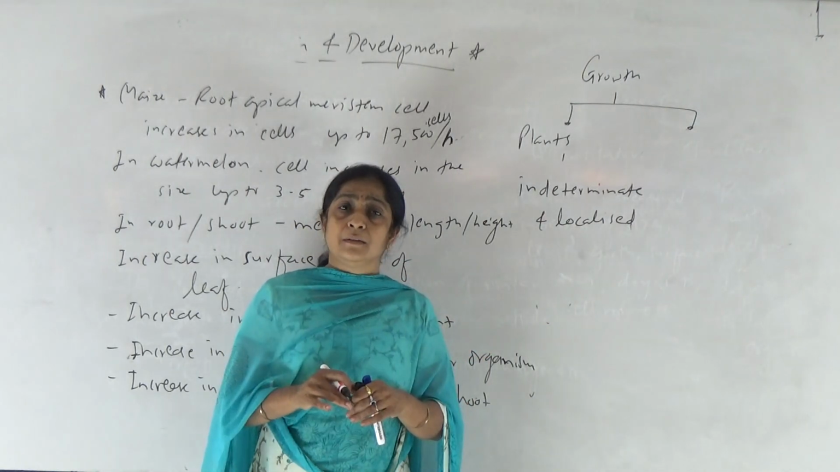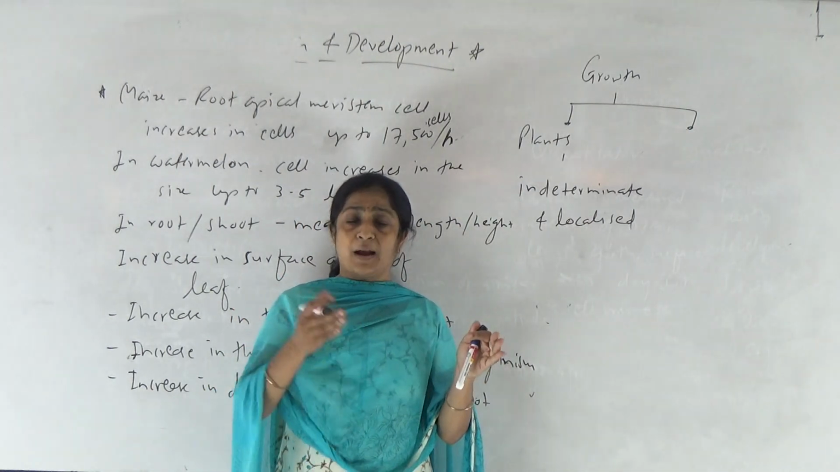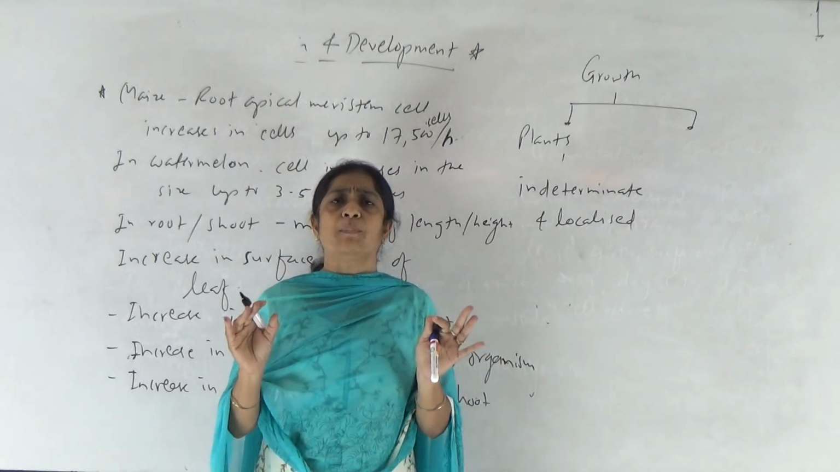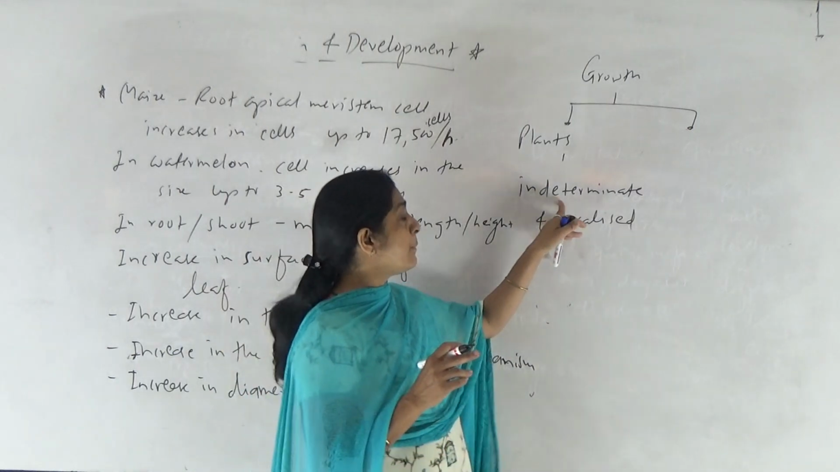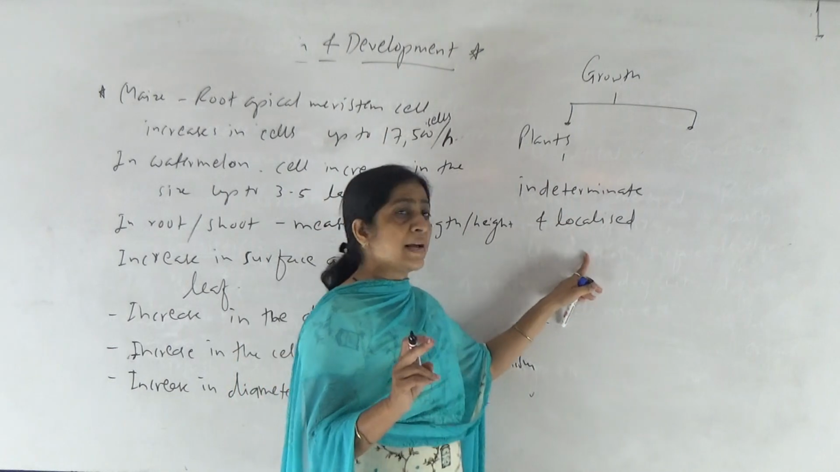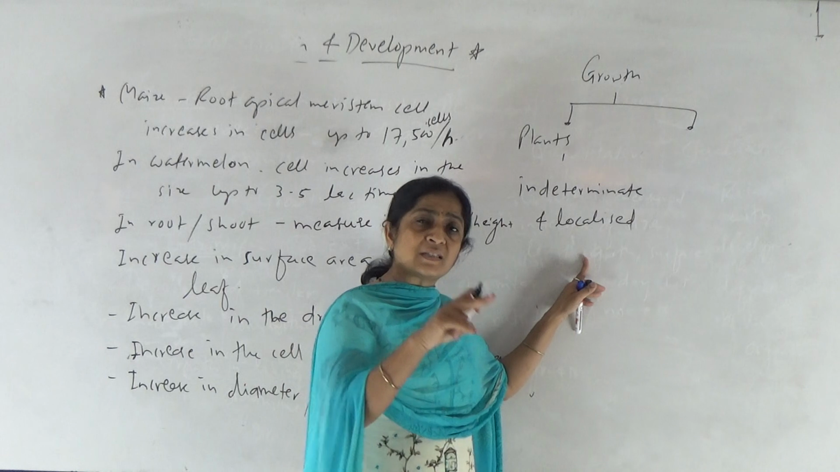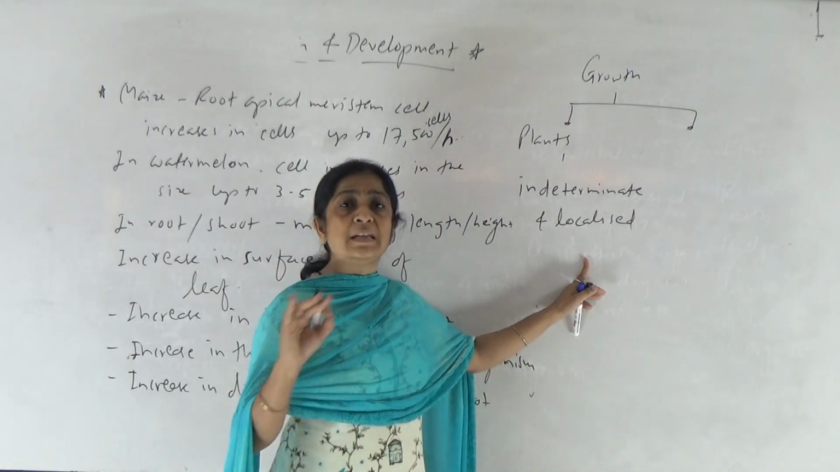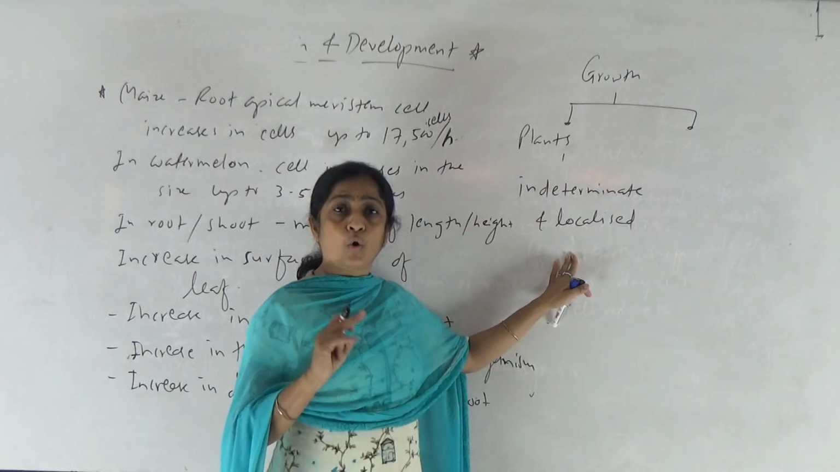So again, the growth is localized. Why? Because these meristems, cork and interfascicular cambia, are present only in certain parts of the plant. They are not uniformly distributed in the plant. Hence, the growth in plant is always indeterminate, that is unlimited, and localized. It means these growing tissues, dividing tissues, are restricted only at certain regions of the plant. They are not uniformly distributed. Hence, the growth in plant is indeterminate and localized.